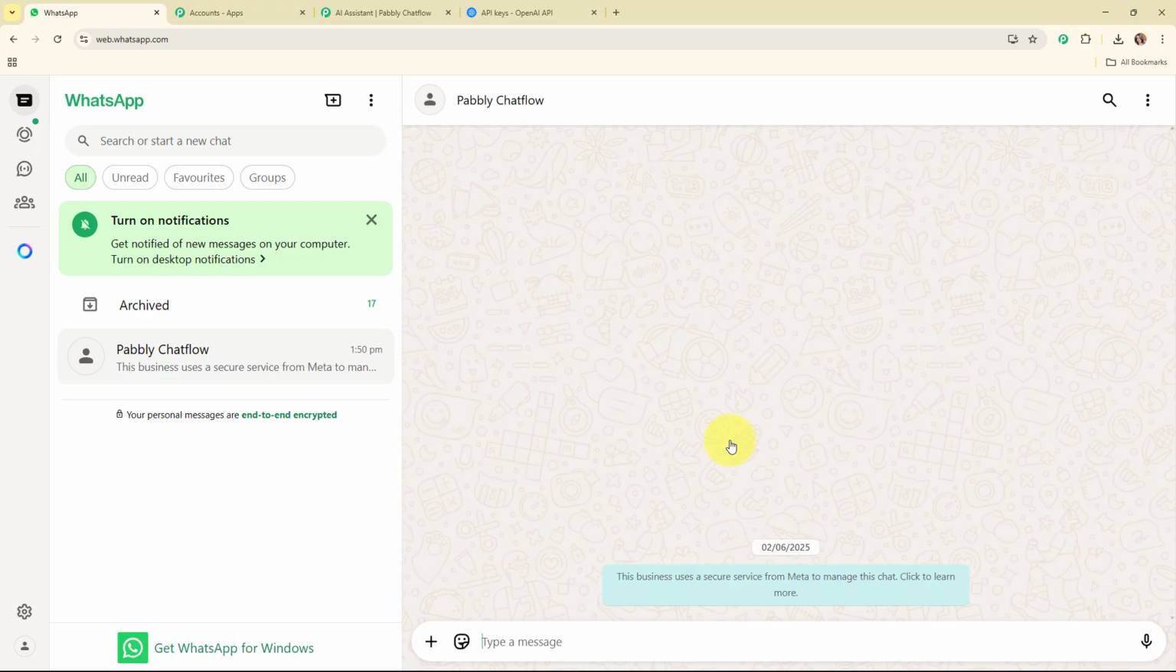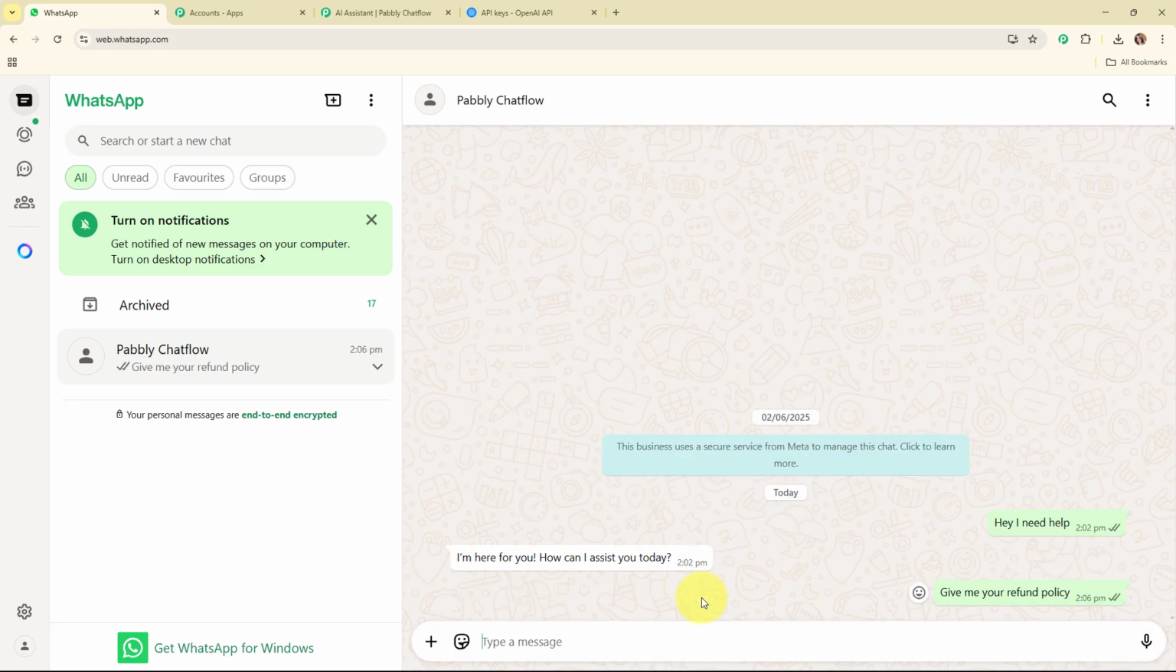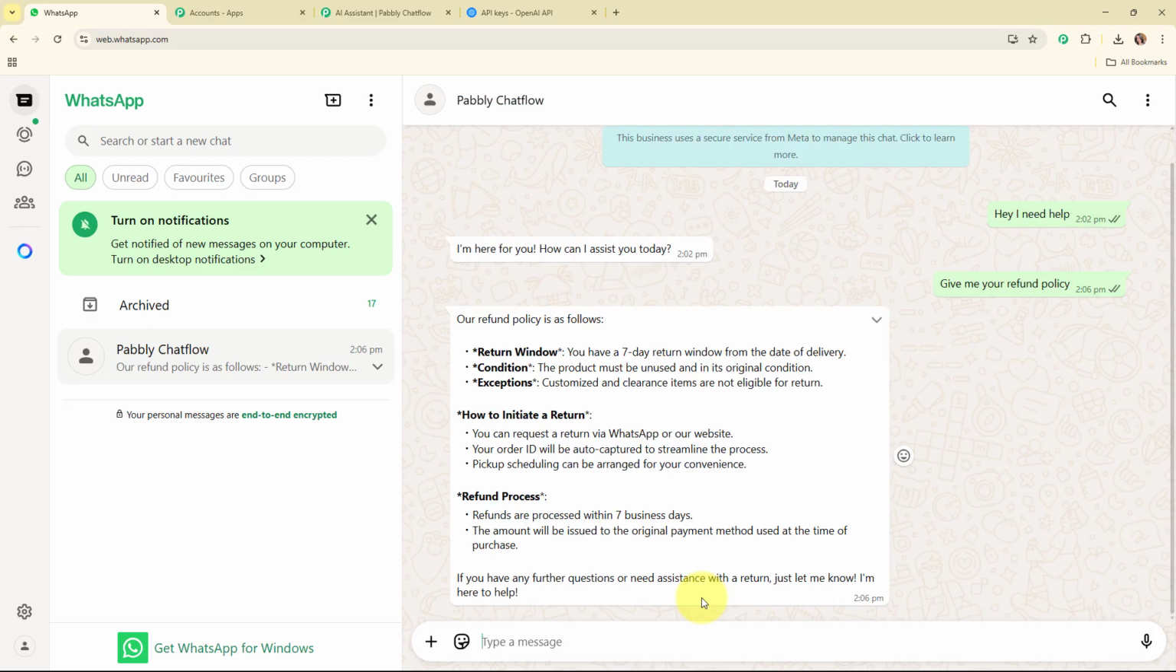Alright, so here I've already enabled the AI assistant in my WhatsApp chat, and now I'm going to drop the text as, hey, I need help. And it says, I'm here for you, how can I assist you? So now let's ask for the refund policy. I'm going to drop the text as, give me your refund policy. And this is the refund policy that we have received. So with this, we have successfully seen the working of this AI assistant that we just created.